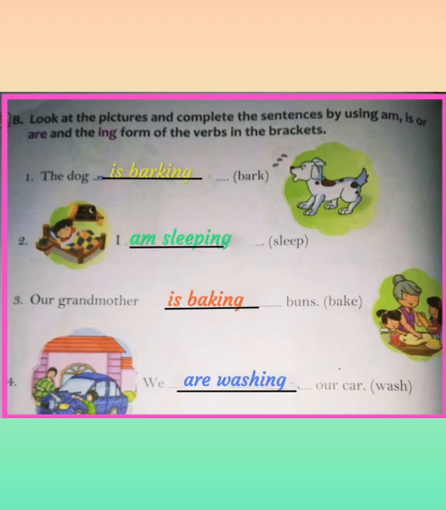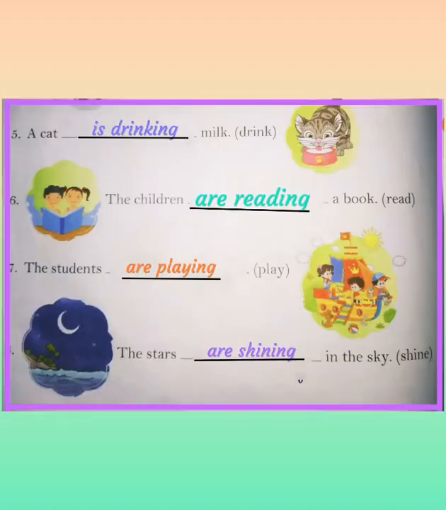So we use are. Fifth one, a cat dash milk. Here the main verb is given in the bracket, that is drink. So we use is drinking. Sixth one, the children dash a book. So the main verb is read and it is more than one child. So we use helping verb are. The children are reading. Seventh one, the students dash. Here the main verb is play and we add ing with that play. And the students are plural, so we use are playing.